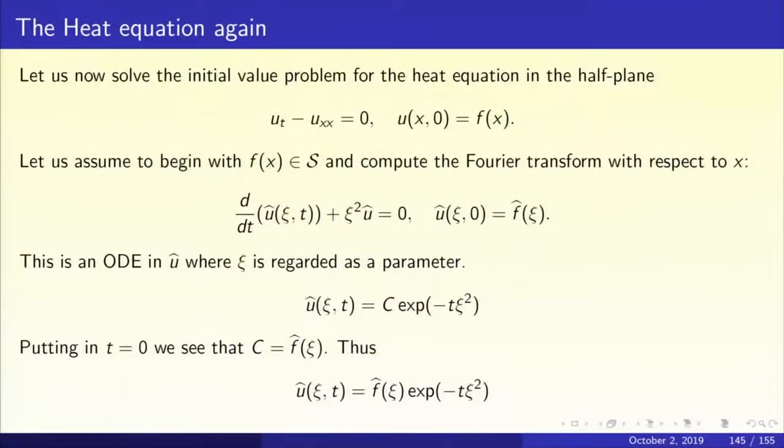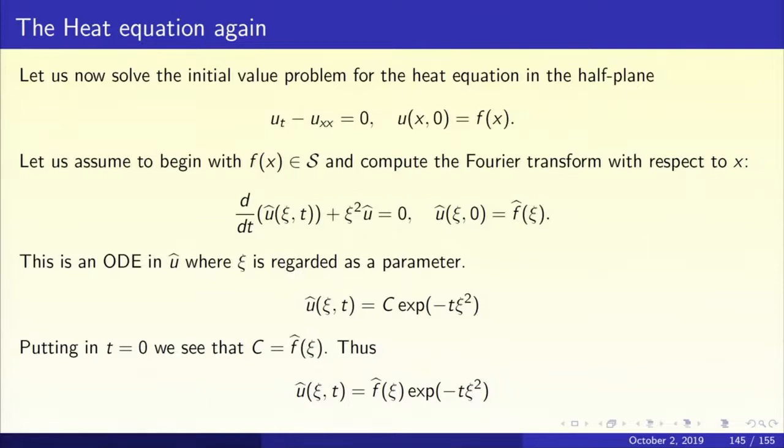So here we got minus u_xx. When I take the Fourier transform, it will become chi squared u hat. So after taking the Fourier transform of the heat equation, we get an ODE for u hat, namely d/dt of u hat plus chi squared u hat equal to 0.